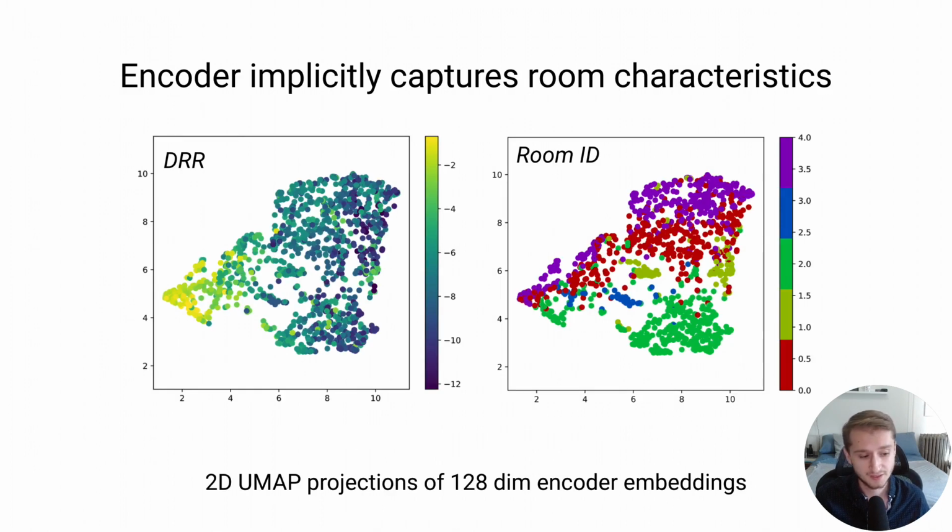We also investigated the ability of the encoder to learn interesting information about the reverberant speech. After passing unseen reverberant speech examples into the encoder, we could then create these 2D UMAP embeddings, overlaying colors for the DRR and the room ID for those different examples. And what we see is that there's a clear structure in this latent space that encodes information about room characteristics that was never explicitly told to the model, which is an interesting result and something we'd like to see from the encoder.